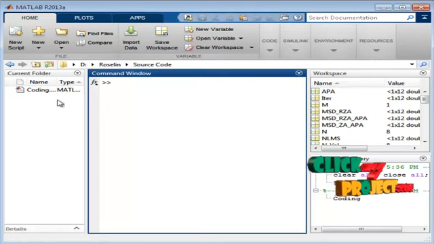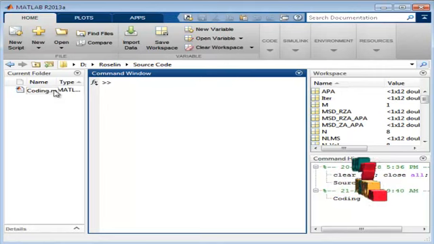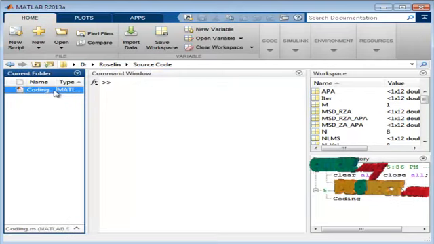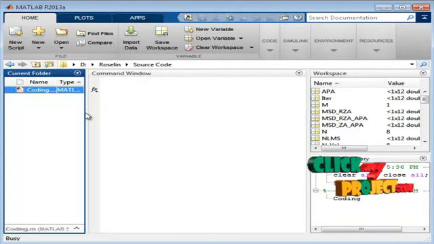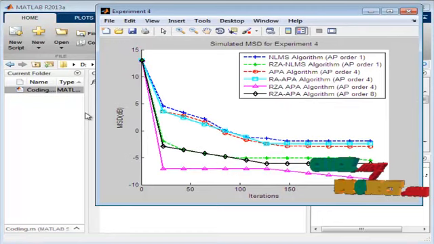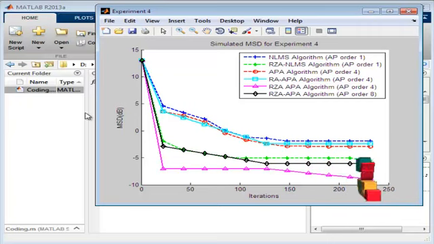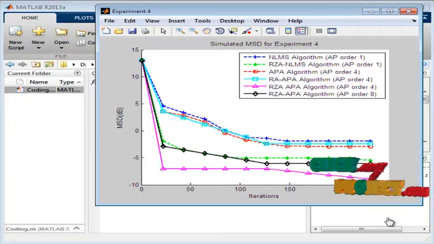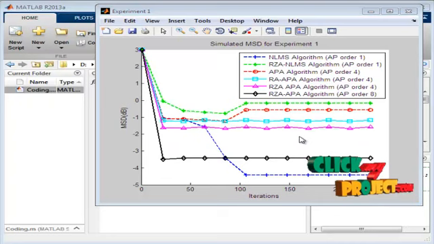Then the source code called coding appears here. Now right click the coding and give run. The process now will run, and you will find 4 different graphs for each experiment 1, 2, 3 and 4 for this process. This is the first graph.